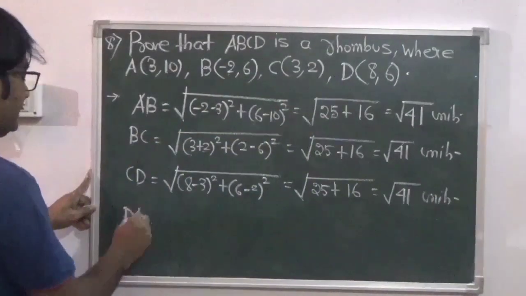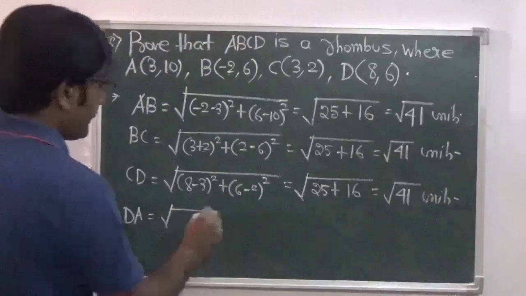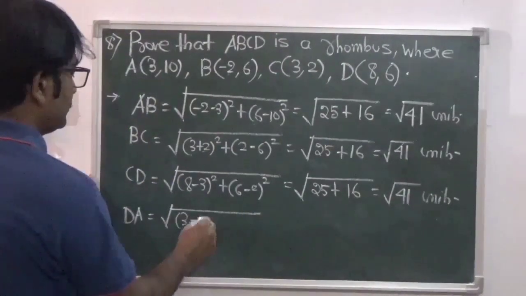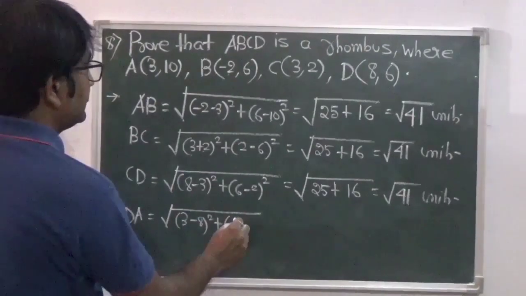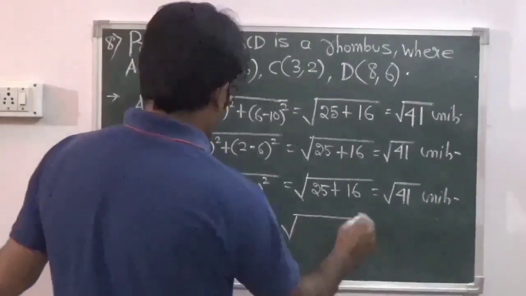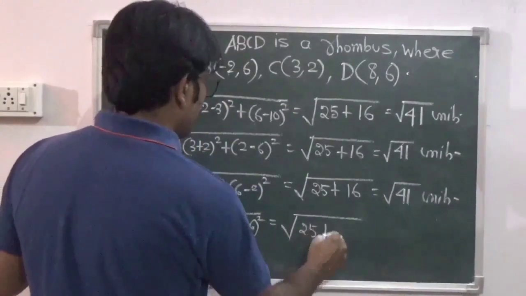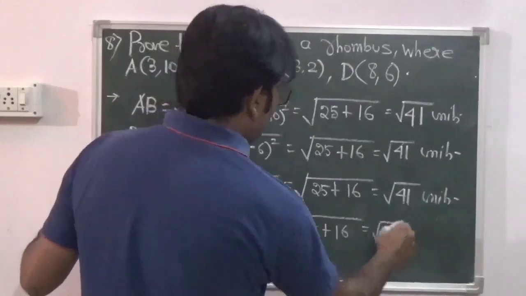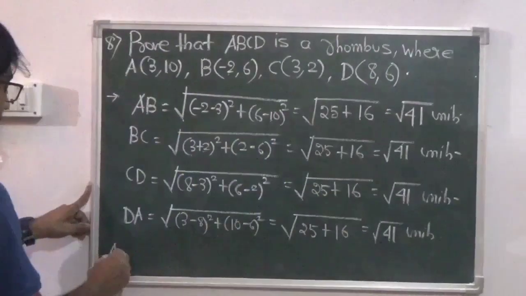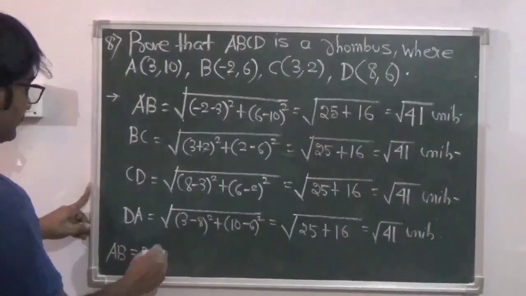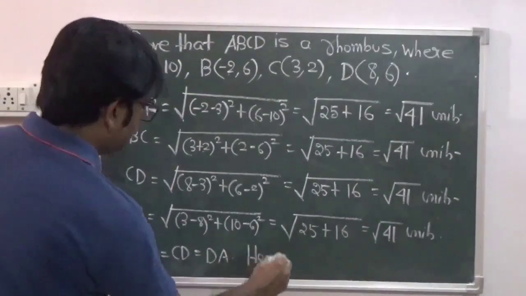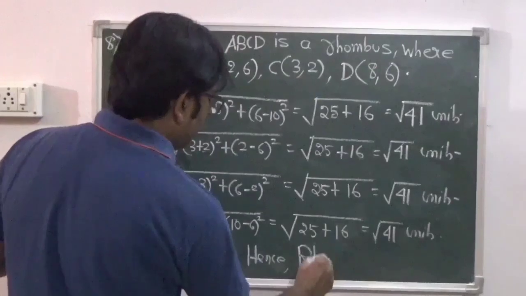Then finally DA equals root over (3 minus 8) whole square plus (10 minus 6) square, which is equal to root over 25 plus 16, root over 41 units. So we have AB equals BC equals CD equals DA. Hence, it is a rhombus.